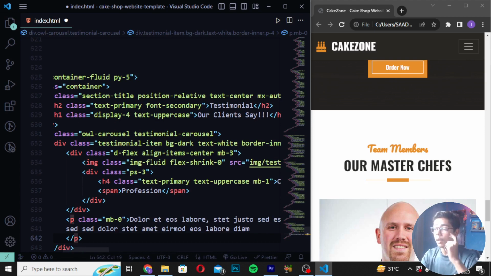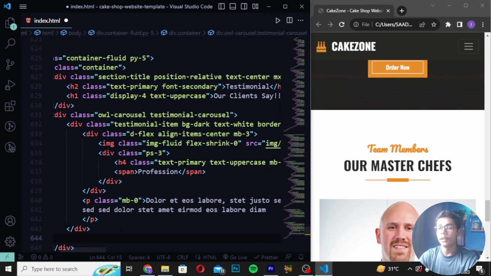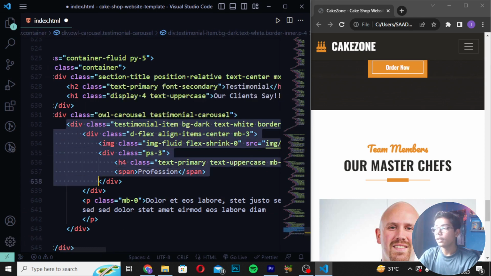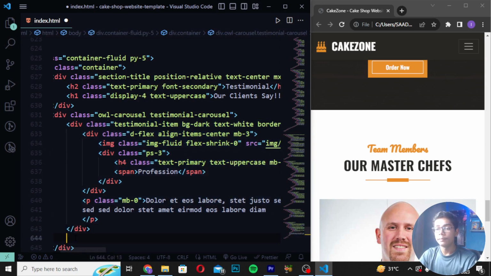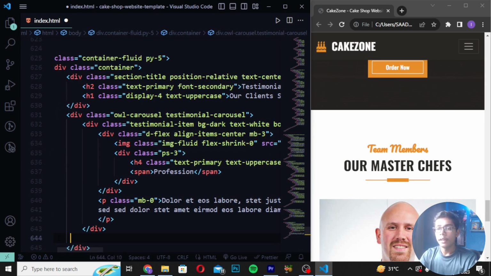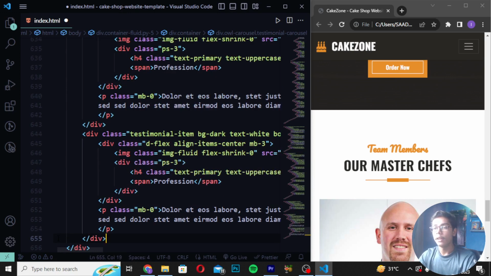Then when you just return this, I will be moving down after this tag here. So here you have to now move down after the one tag which we have created. Now I will copy this till this div which we have created, and I will move down here, and then here I will paste this thing. So here I will do like this.